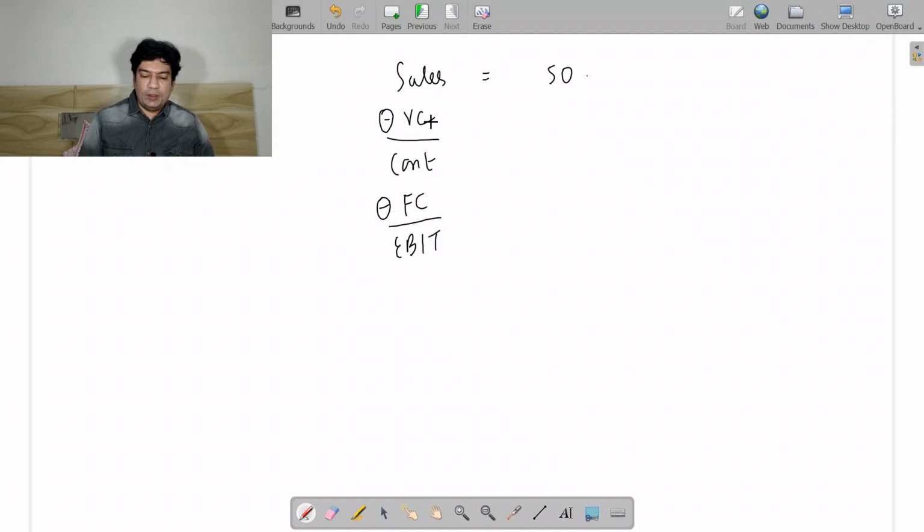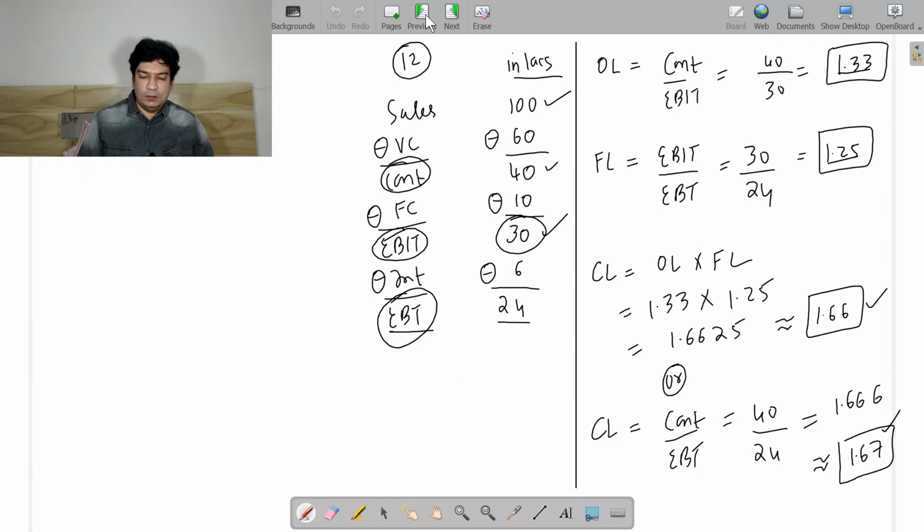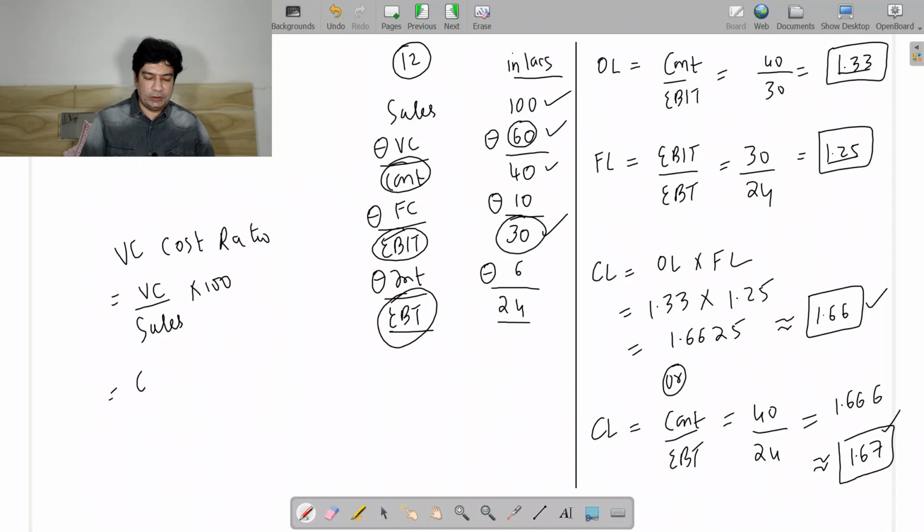Right. Now we have to find the variable cost ratio. So that is variable cost divided by sales multiplied by 100. So my variable cost is 60.